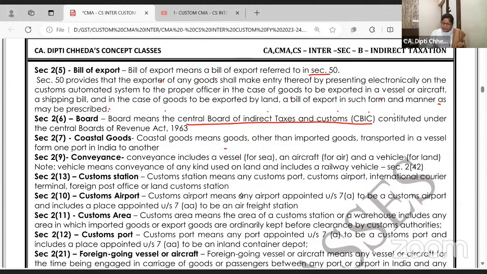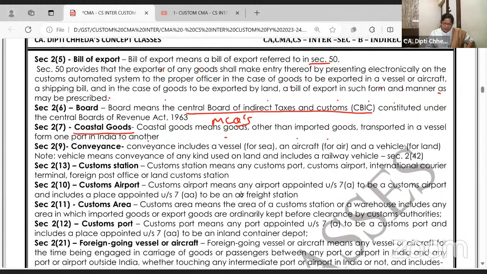Coastal goods means goods other than imported goods transported in a vessel from one port to another. Can we transfer goods through waterways from Kandla port? Kandla port is one of the leading ports in Gujarat. From there, can we transport the goods through waterways to Chennai port, within India? Then what are these called? Coastal goods. Who are called coastal goods? Inland transfer, other than imported goods.